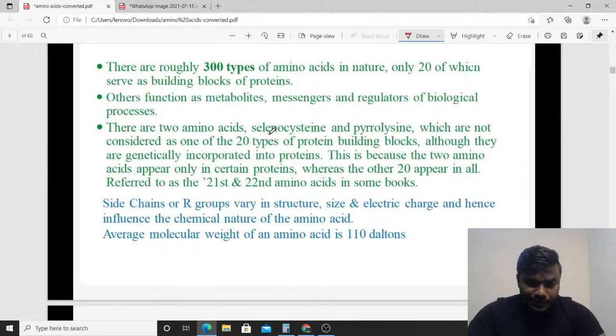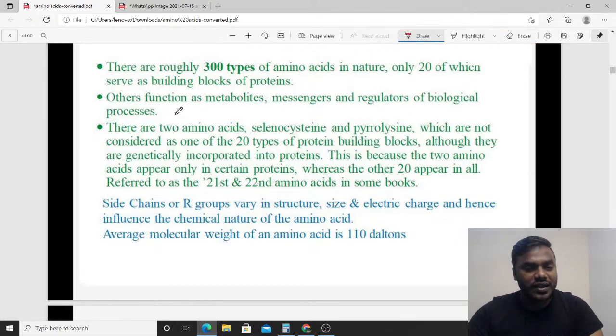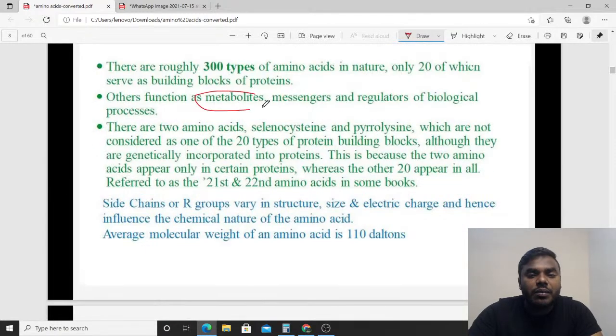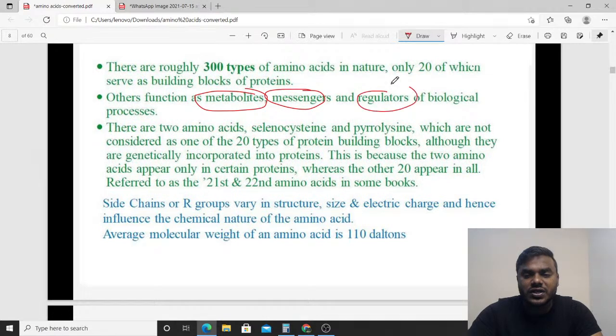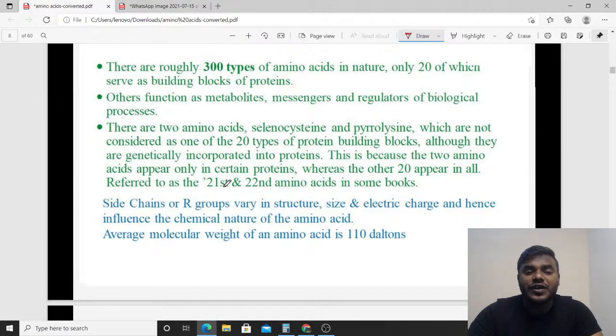Do not forget that. As I said to all of you, there are roughly 300 types of amino acids in nature. But what did I tell you, friends? Out of 300 amino acids, only 20 serve as building blocks of protein. Do not forget that. And what are the other functions? They also function as metabolites, as messengers, and as regulators of biological processes. Do not forget that.